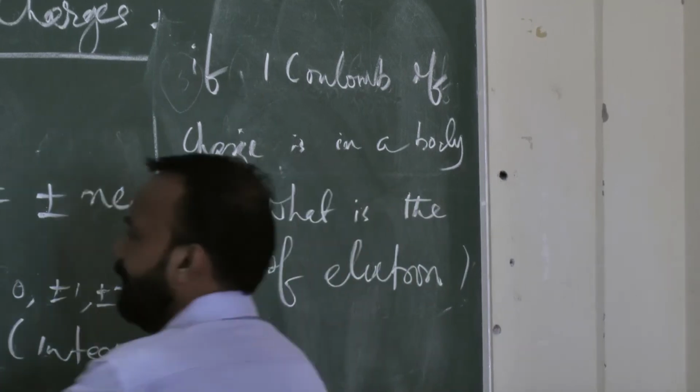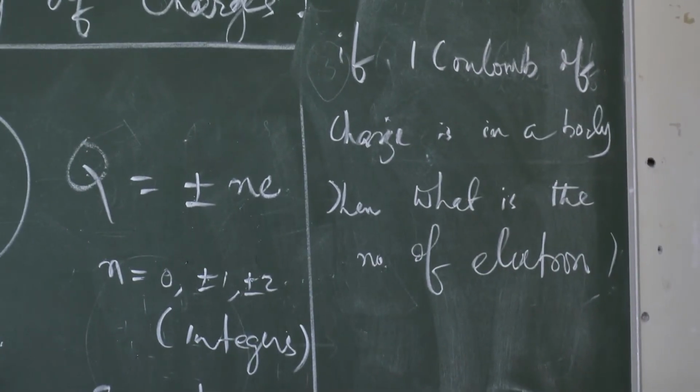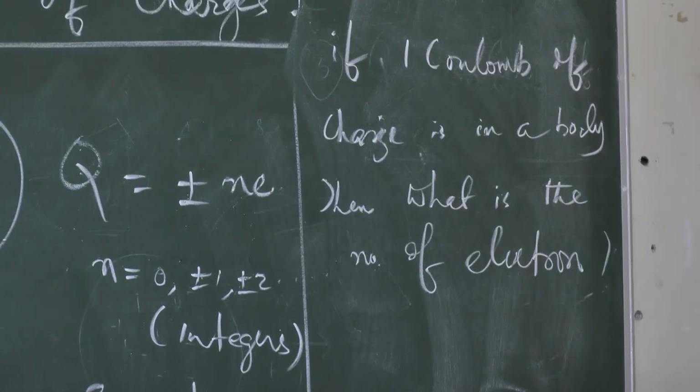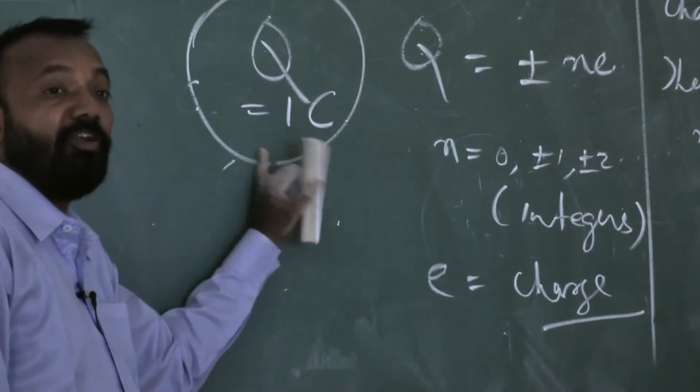Suppose this body has Q amount of charge, and this Q is 1 coulomb. If this body has 1 coulomb of charge, how many electrons are present here?